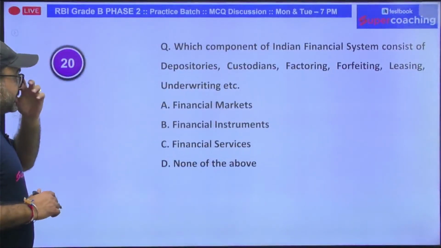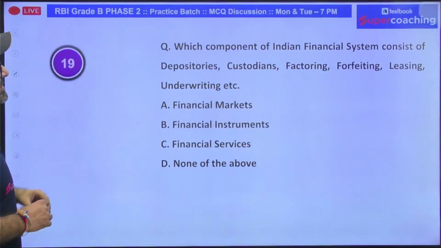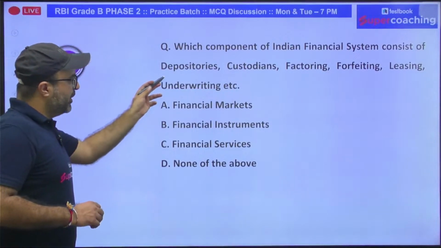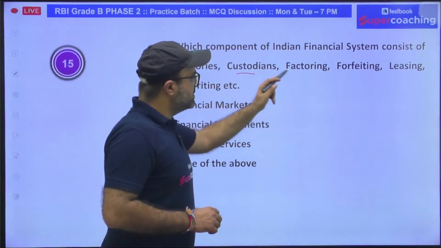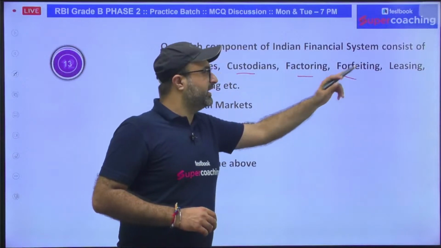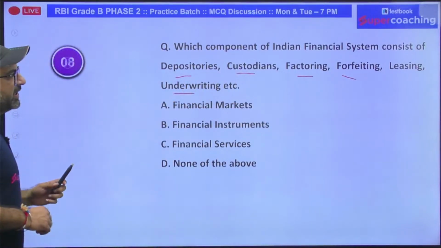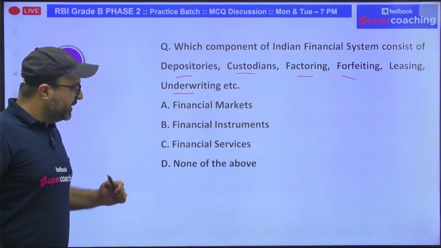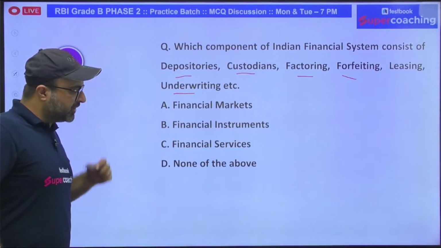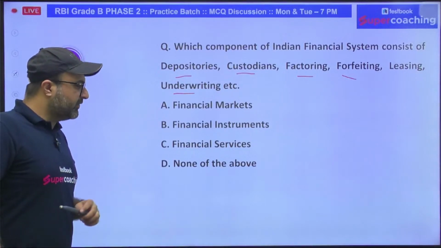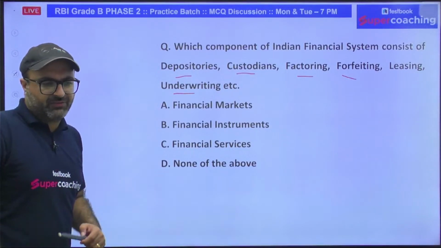The next question is, which of the following financial system consists of depositories, custodians, factoring, forfeiting, leasing, underwriting, etc.? Are they included in financial market, under financial instruments, under financial services, or none of the above?